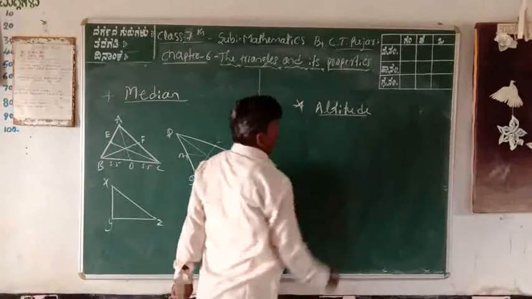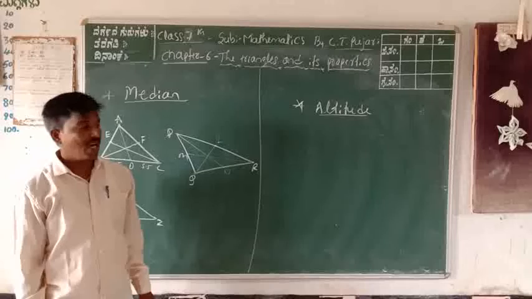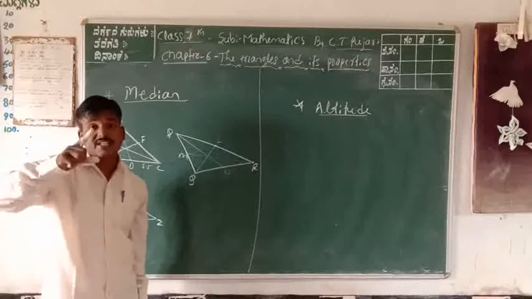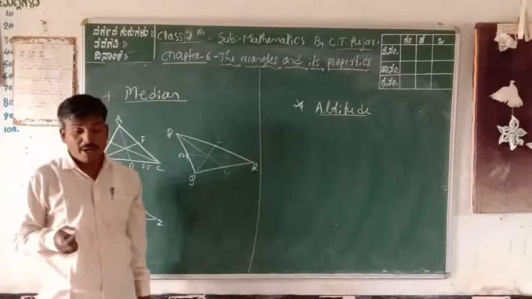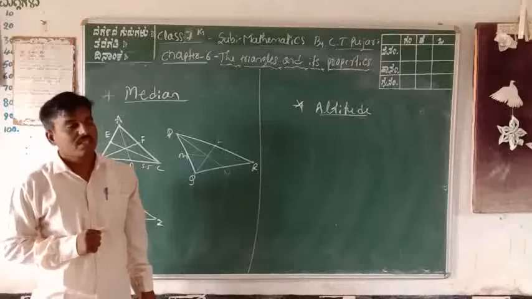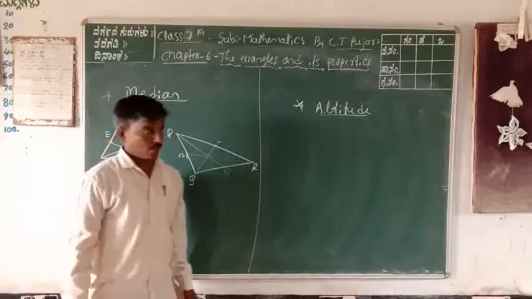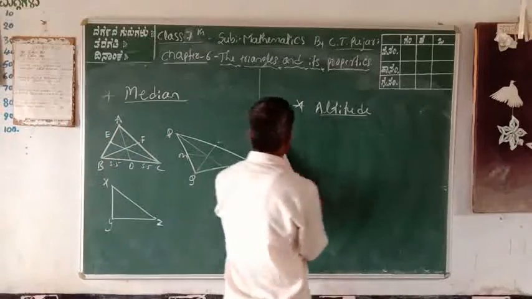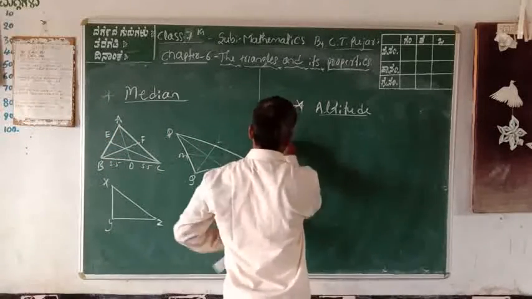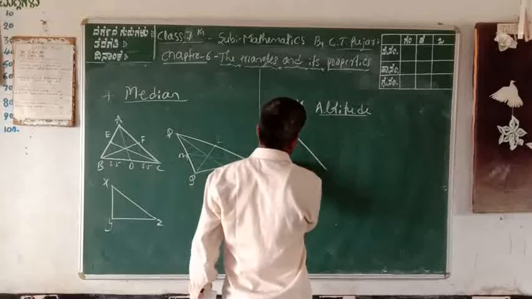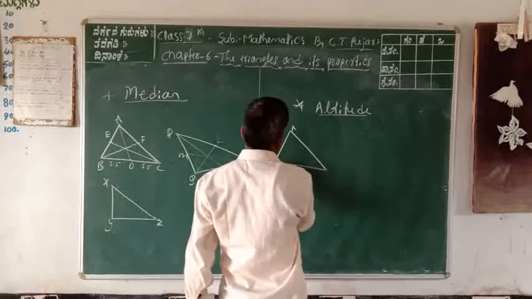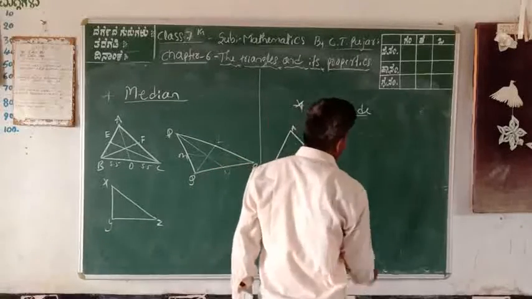The next one is altitude. What is the meaning of altitude? Altitude is the shortest distance between a point and its opposite side. For example, consider one triangle: A, B, C is one triangle.